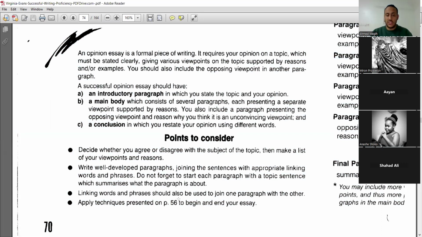Linking words and phrases should also be used to join paragraphs with each other. It's not only inside the paragraph that you shift from sentence to sentence using linking words. You can start a new paragraph with a linking word. Like if you're adding in the new paragraph, you can say furthermore, moreover. If it's an opposing paragraph, you can say however, on the other hand. So it links paragraphs together, not only the sentences in one paragraph.